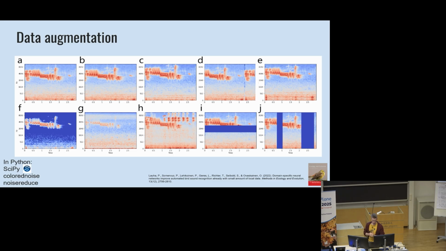For this data augmentation, we apply the Librosa library and also SciPy, and then there are the smaller colored noise and noisereduce libraries that are used for the noise level modification. And of course, in addition, we use some basic Python libraries like pandas and numpy and these kinds of things.